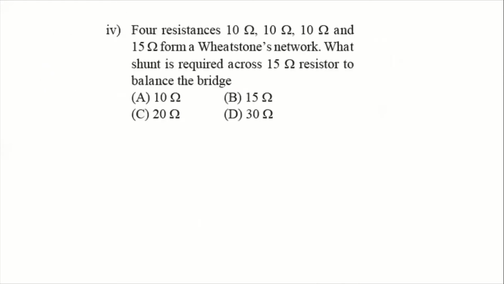Now next MCQ. MCQ number 4. Four resistances, 10 ohm, 10 ohm, 10 ohm and 15 ohm, form a Wheatstone network. What shunt is required across the 15 ohm to balance the bridge? Now let me draw the diagram here. So the Wheatstone network we draw.